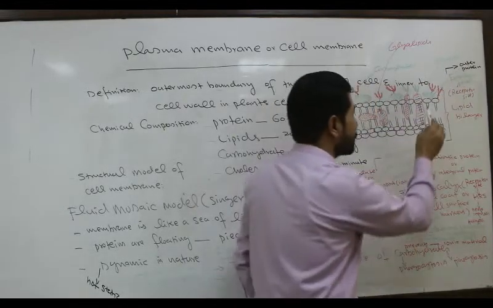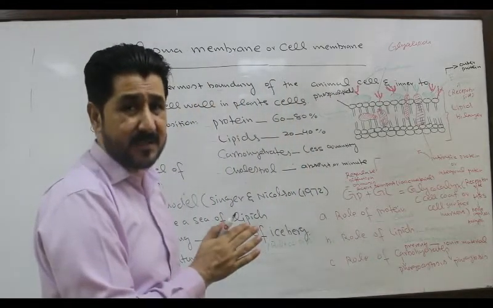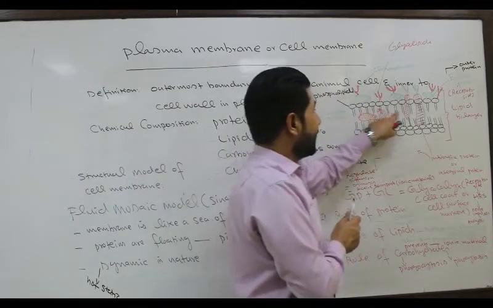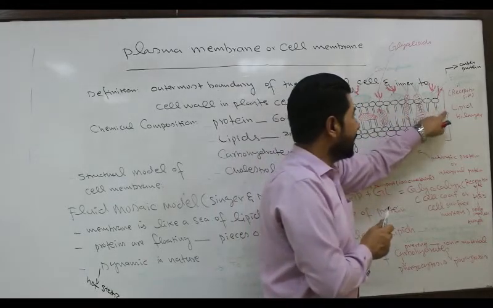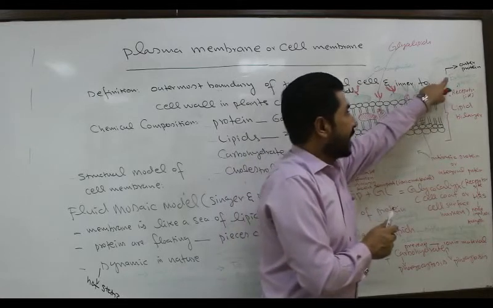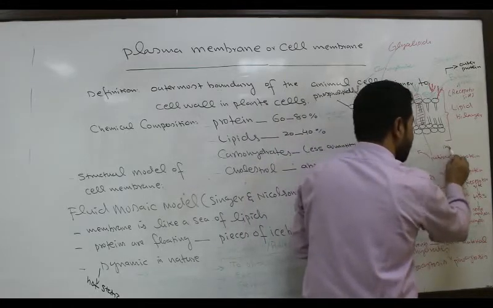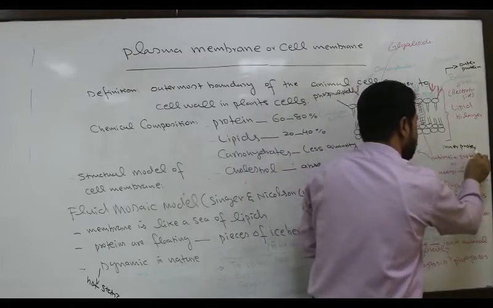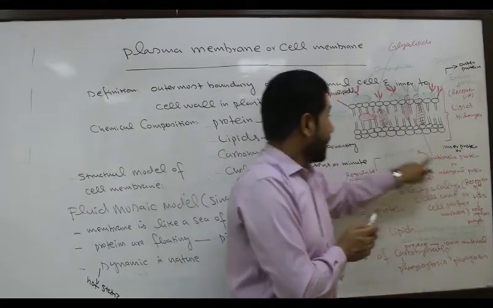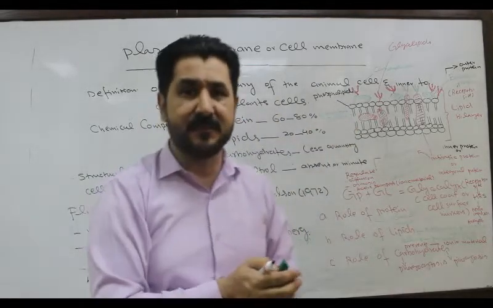They are also smaller in size, so they are also called smaller proteins. Other proteins which are embedded in the lipid layer are called intrinsic protein, or inner protein, or integral protein. There are different types of intrinsic protein.